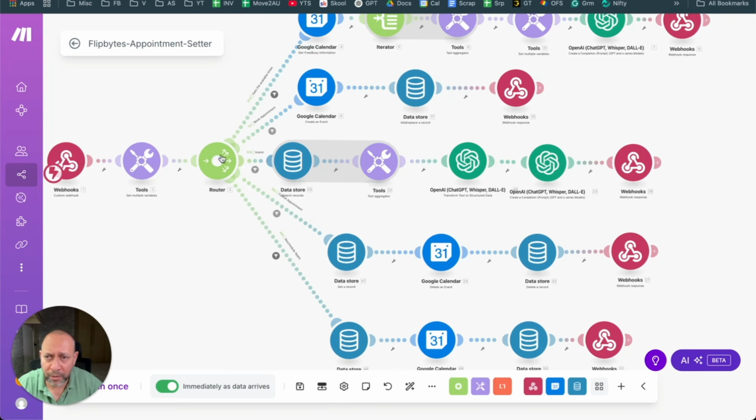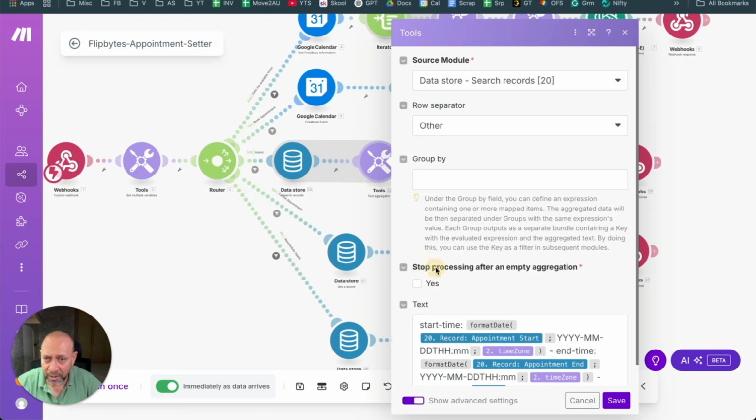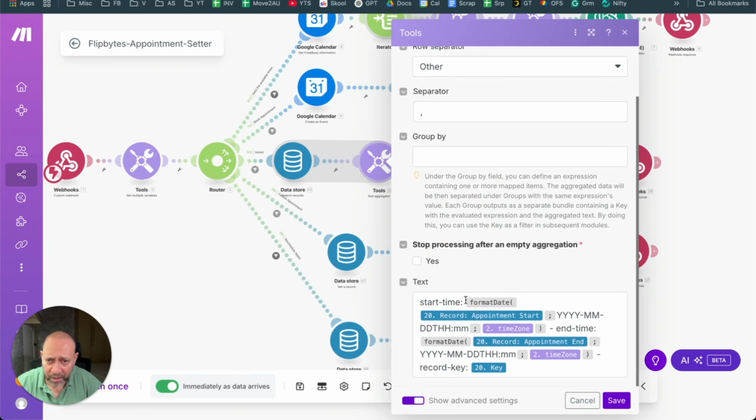So when it goes here, at this point of time, it uses the client phone number to get the record and the appointment date times. So let's say there are 3 appointment date times. It'll get 3 different record IDs as well as 3 different times, right? And then it formats it. It gives it to the ChatGPT completion. What this completion does is, sorry, not completion, the structured data. The structured data, what it does is, it is coming as a string. So string basically means, like, if you see this, it is coming as start time is this, end time is this, and then record key is this. So it is one string, okay?